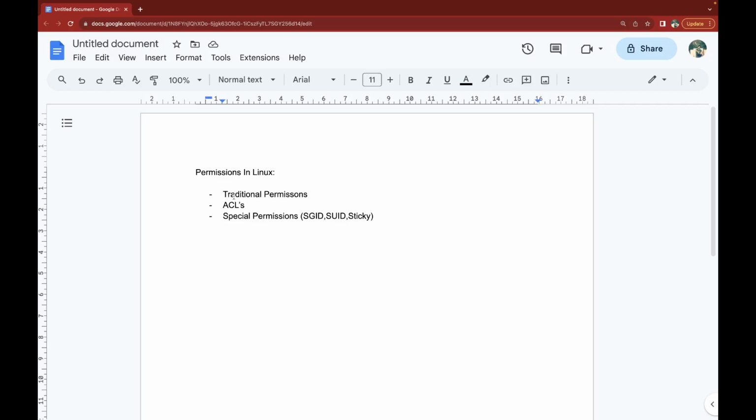Traditional permission in Linux. In Linux, if we want to manage files, like what type of operation a user or a group can perform on a particular file, on a group of files, or on a directory, this can be managed or controlled with the help of permissions.